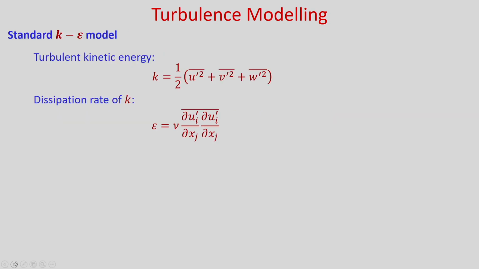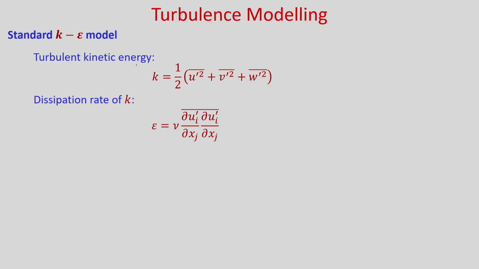Now let us discuss one of the two equation turbulence models. So we will first discuss the standard k epsilon model. So you can see k stands for turbulent kinetic energy, and this epsilon is the dissipation rate of this turbulent kinetic energy.